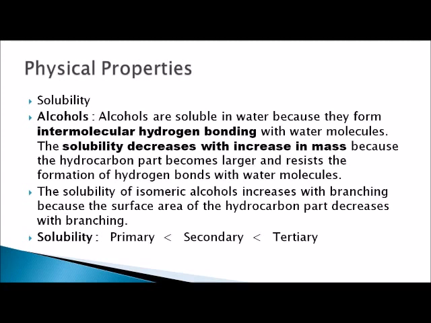Solubility. Alcohols are soluble in water because they form intermolecular hydrogen bonding with water molecules. The solubility decreases with increase in mass because the hydrocarbon part becomes larger and resists the formation of hydrogen bonds with water molecules. The solubility of isomeric alcohols increases with branching because the surface area of the hydrocarbon part decreases with branching. So primary is less soluble than secondary, and tertiary alcohols are the most soluble.